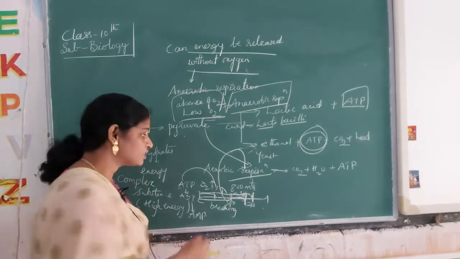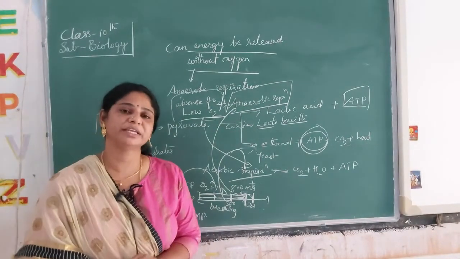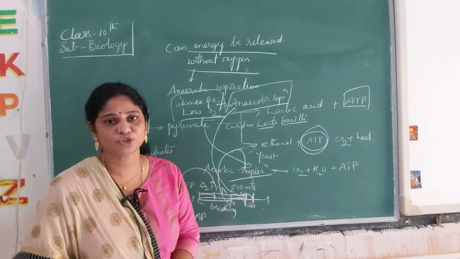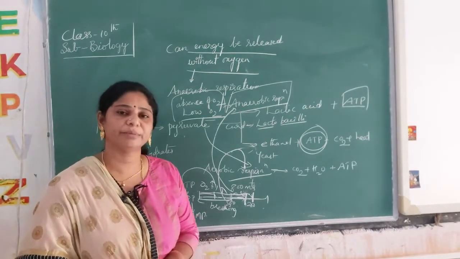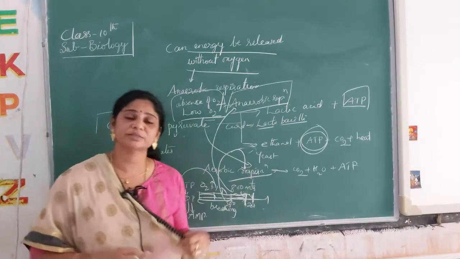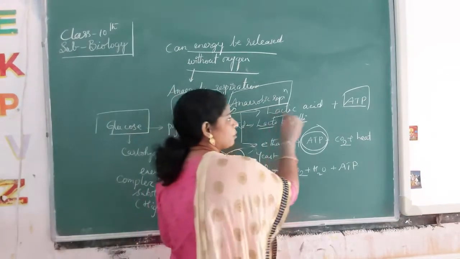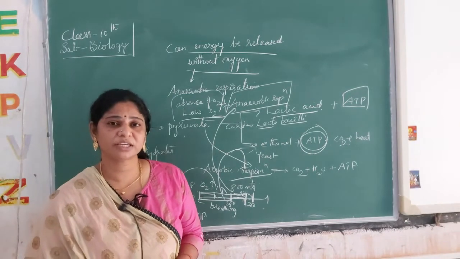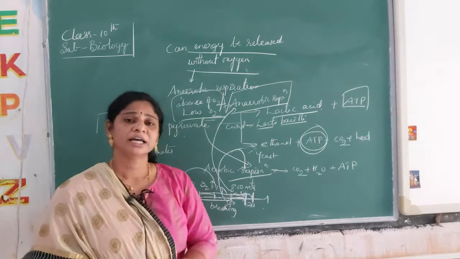breathing and starts anaerobic respiration. When he stops breathing, the oxygen supply is completely stopped. He will be running without breathing for about 200 meters. That respiration is called anaerobic respiration. During anaerobic respiration, lactic acid is formed in the blood. Lactic acid starts producing in the blood; glucose or pyruvate gets converted into lactic acid.